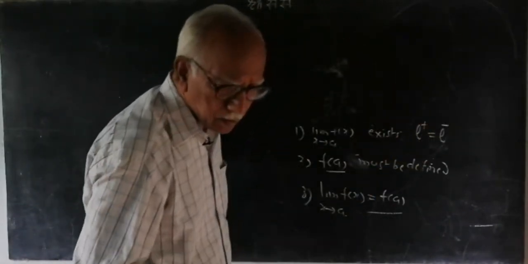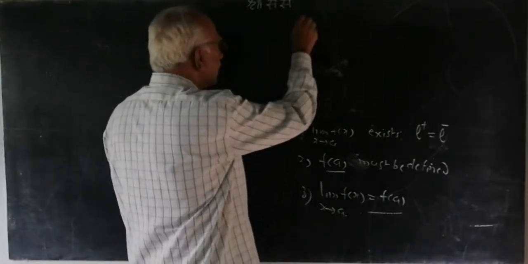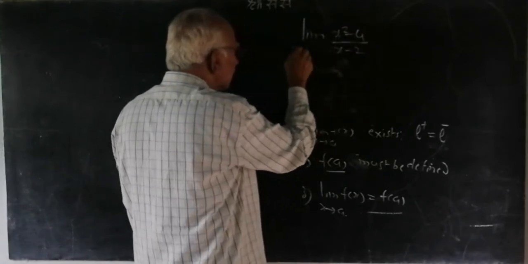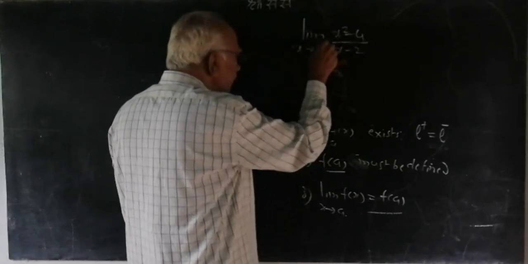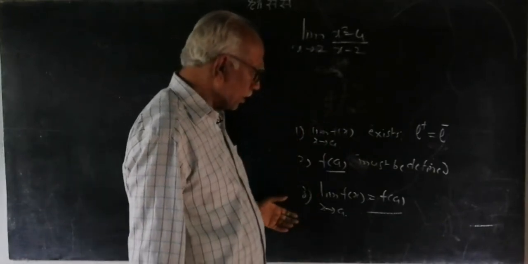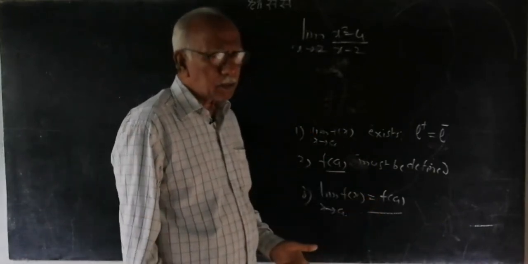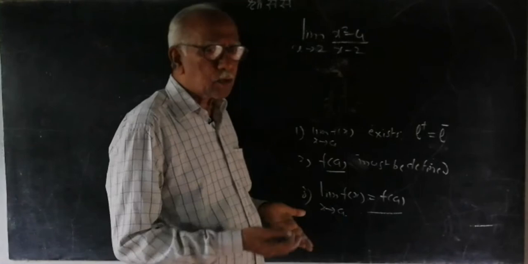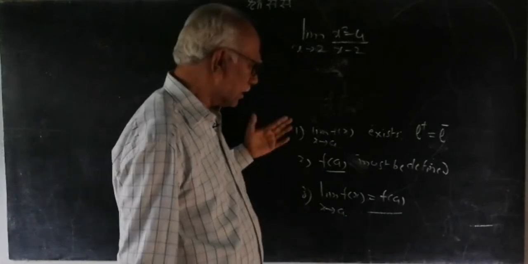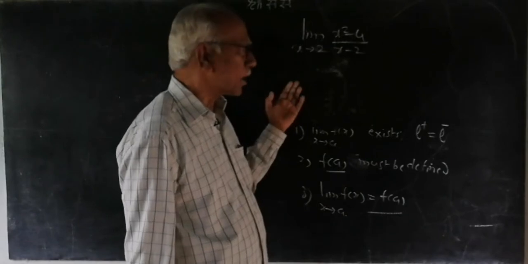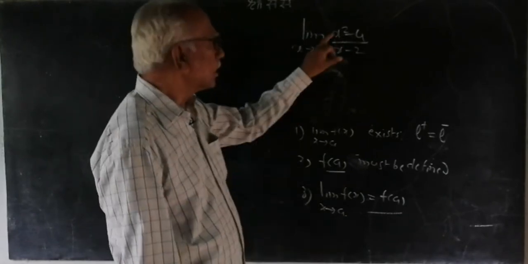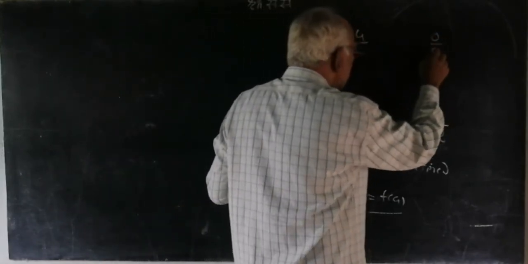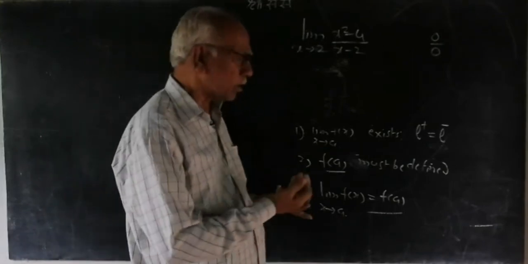One example I can give you. Find the limit of x square minus 4 upon x minus 2 as x tends to 2. According to this definition, this limit is nothing but f(a). So first we try to put x equal to 2 in the function, and if we get that value, no problem, that will be our limiting value. Let us put x equal to 2 here. 4 minus 4 is 0, 2 minus 2 is 0. So 0 by 0. What does it imply? We have not got the value.